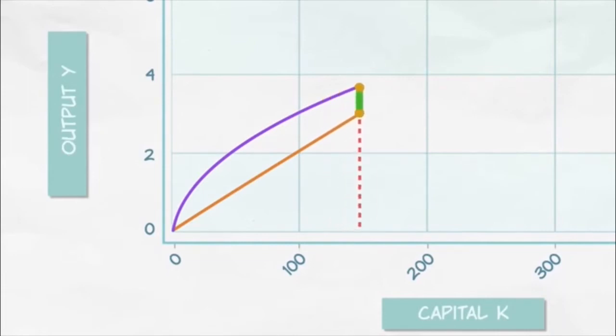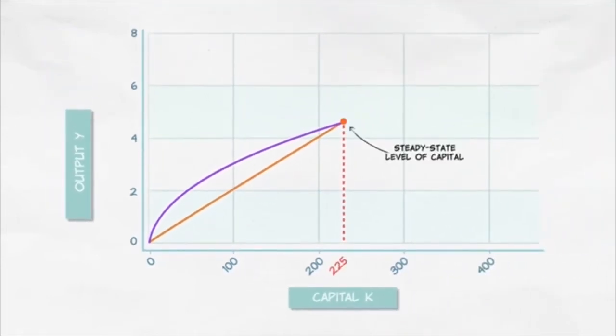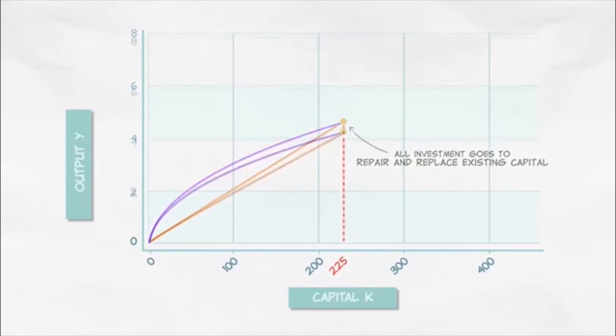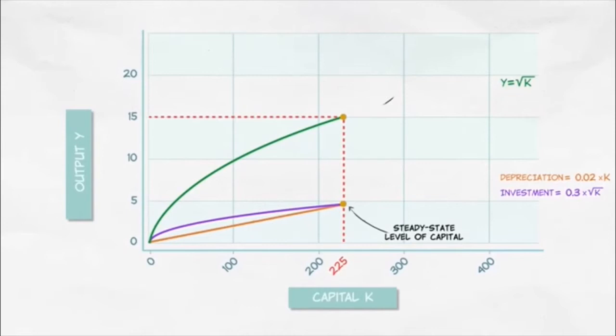But as investment grows, depreciation will intersect with investment. And when this happens, we reach the steady state level of capital. This is the key point to understand the Solow growth model. At this point, investment is equal to depreciation, meaning that all investment is being used to repair and replace existing capital. In other words, when we reach the steady state level of capital, we also reach the steady state level of output.